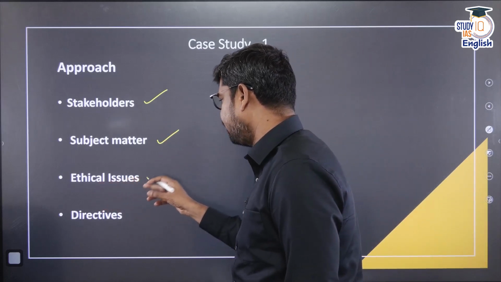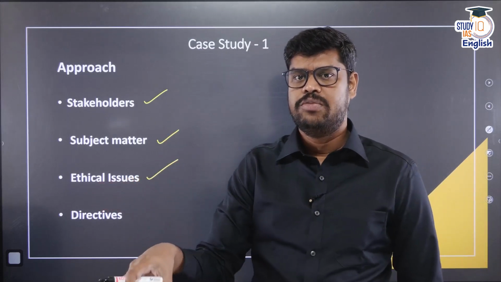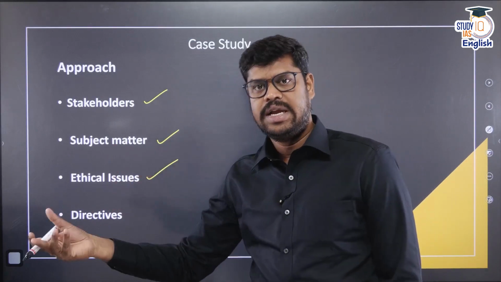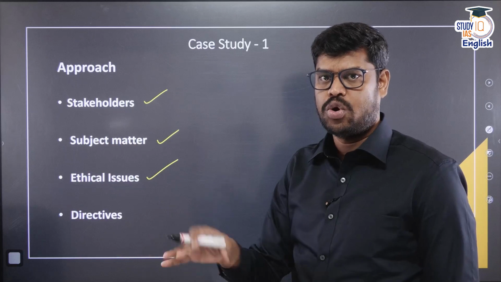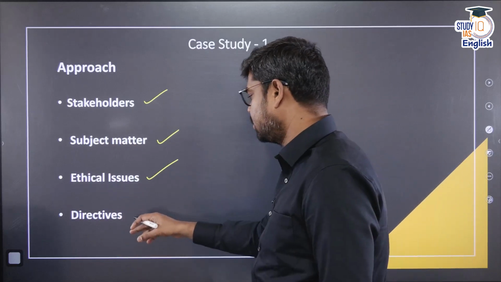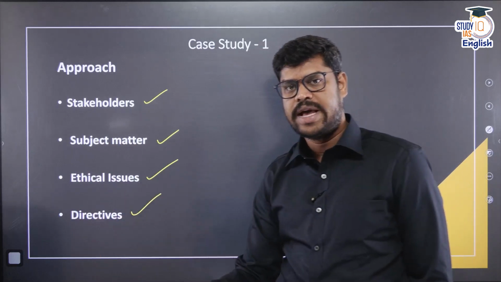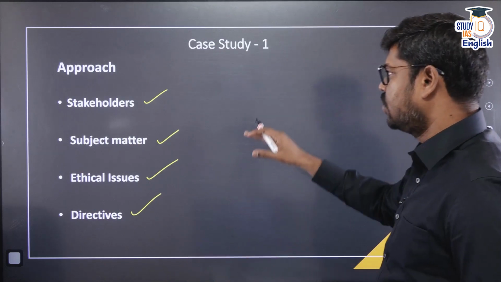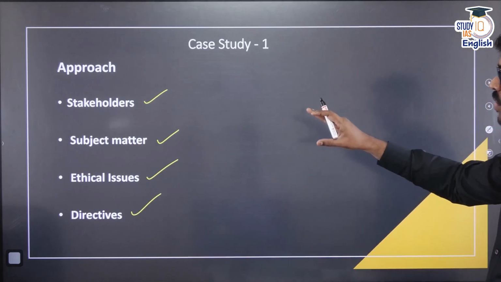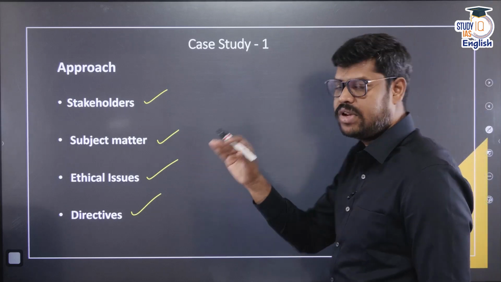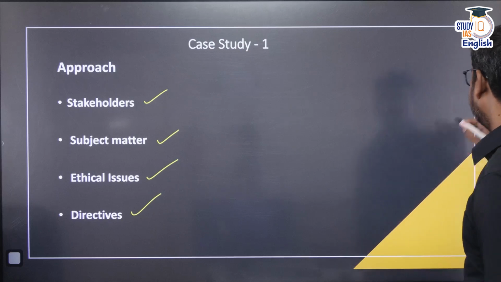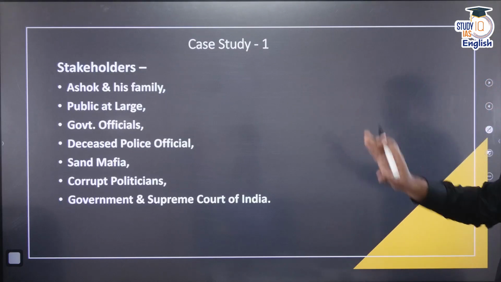And then you identify the ethical issues, the things that you feel are morally wrong in this particular case. If you find any ethical dilemma between right and wrong, you can also identify those ethical dilemmas, and then pay attention to the directives given in the questions. So, what are the instructions given in the question? These are the areas where you will have to focus your attention to solve this question. All right, so let me quickly run through the stakeholders.